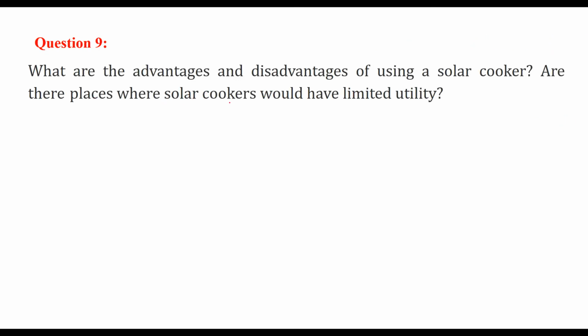What are the advantages and disadvantages of using a solar cooker? Are there places where a solar cooker would have limited utility? Yes. If you see the globe, the sunlight comes directly here. But at the poles and mostly above these areas, there is the least sunlight. So these are the only areas where you can think of having solar cookers.